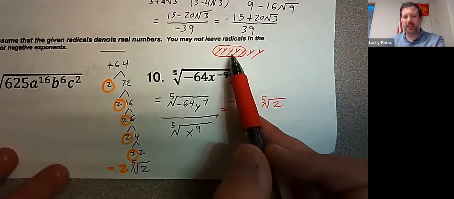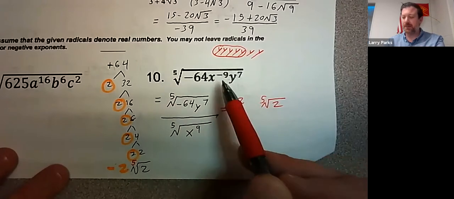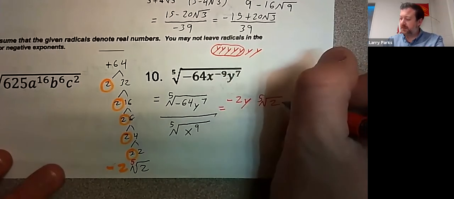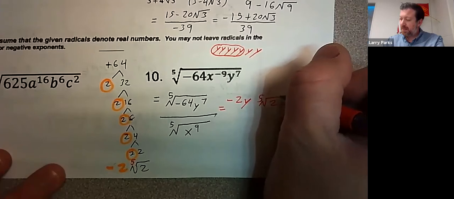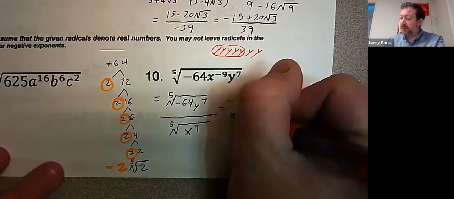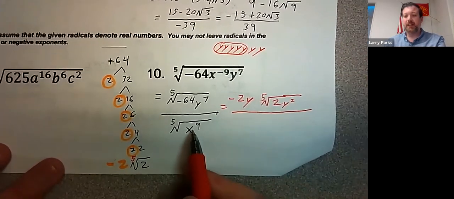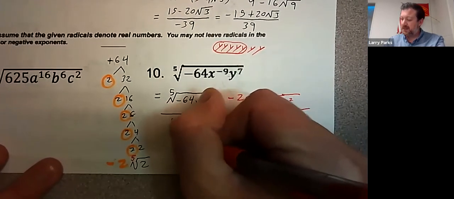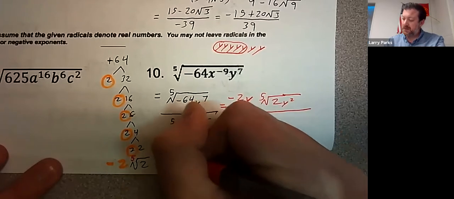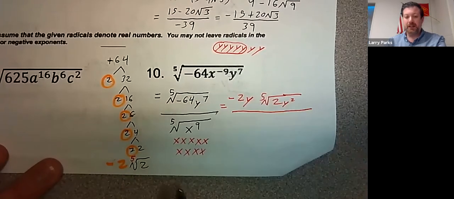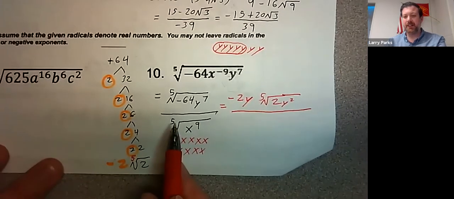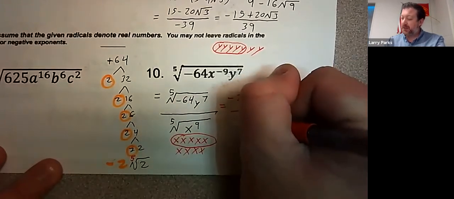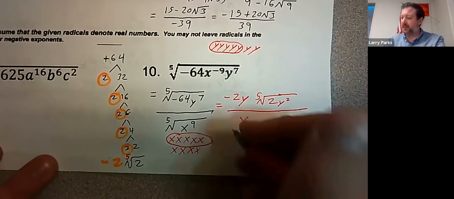And then 1 y comes out because we're looking for 5 y's. 2 y's stay inside. I know I'm going through this kind of fast on purpose. Here, I have x to the 9th. How many x's do I have that are a set of 5? I have one set. So 1 x comes out, leaving 4 inside.